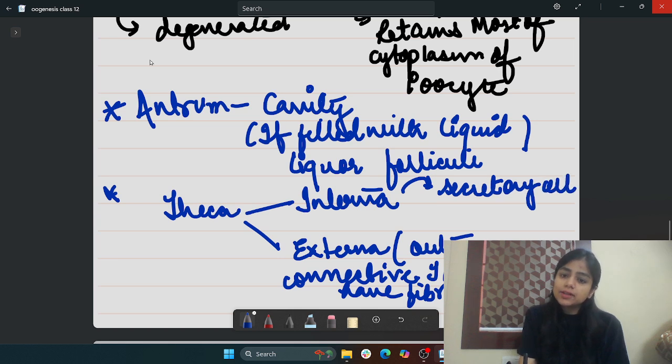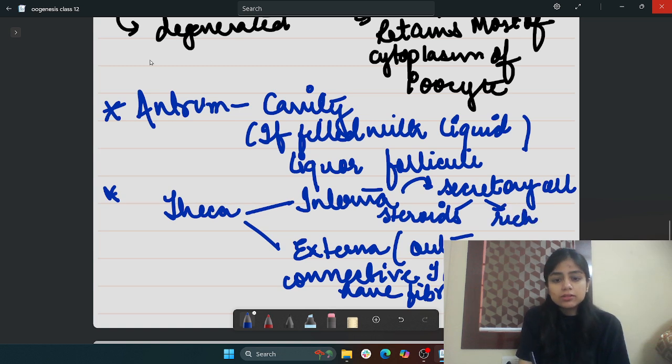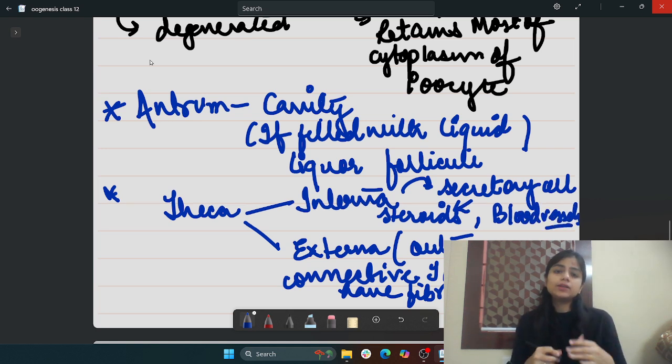They secrete steroid secretions, and they are also rich in blood vessels. Externa is a connective tissue, and it has fibroblast cells.